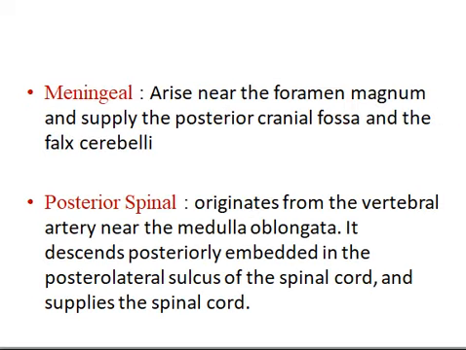Coming on to the meningeal artery, it arises near the foramen magnum and supplies the posterior cranial fossa and the falx cerebelli. Posterior spinal artery: it originates from the vertebral artery near the medulla oblongata. It descends posteriorly, embedded in the posterolateral sulcus of the spinal cord, and supplies the spinal cord.